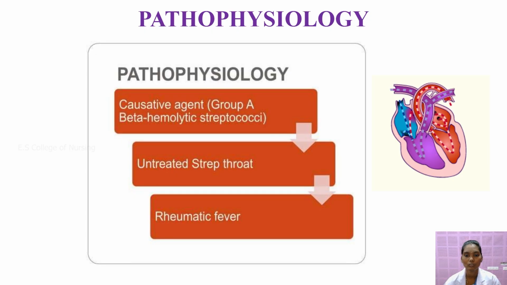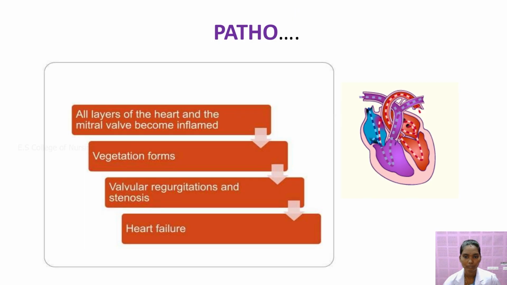If people have group A beta hemolytic streptococcus, it leads to untreated strep throat. If a patient has group A beta hemolytic streptococcus and an irritable throat, it leads to rheumatic fever. Next, if people have rheumatic fever, the bacteria travel into the blood circulation and affect the layers and walls of the heart. Once the layers and walls of the heart are infected, it leads to vegetation formation.